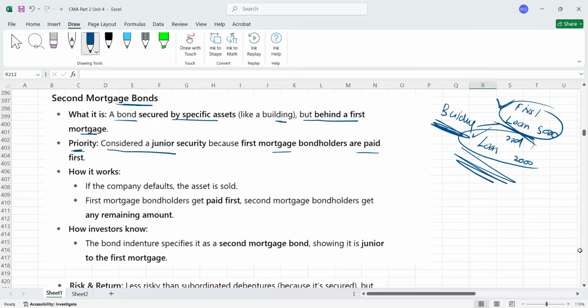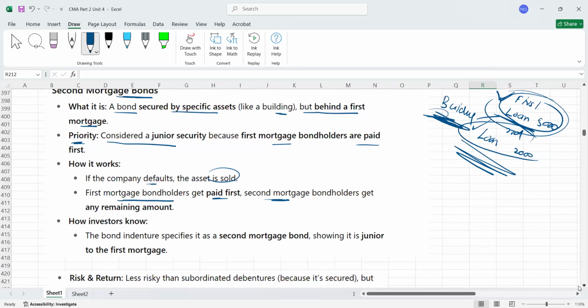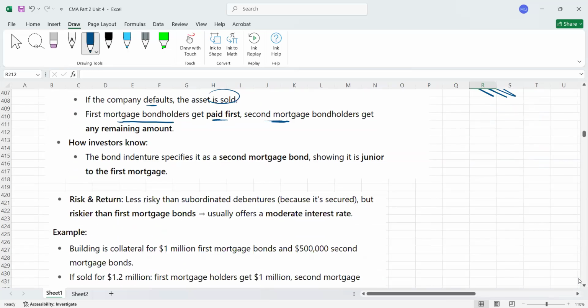I'll give you a rough example here. How it works: if the company defaults, the asset is sold. Yes, the building will be sold. The first mortgage bondholders get paid first. We will make payment first to these people, and then the second mortgage holder will get the remaining amount.